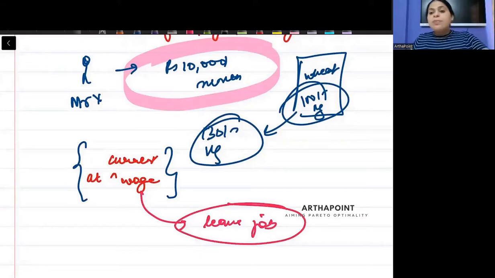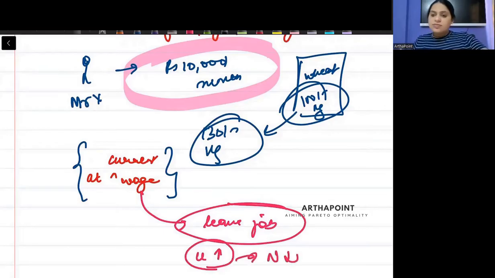So when people expect the price to increase at the given price level, they will start exiting the firm, right? So the unemployment rate will increase. When unemployment will increase, employment will decrease.